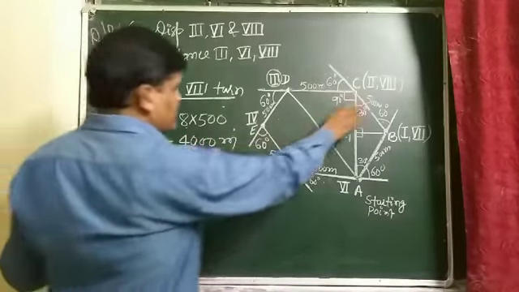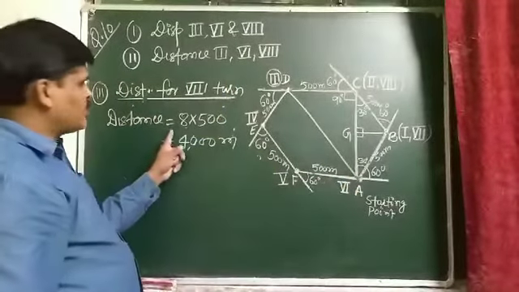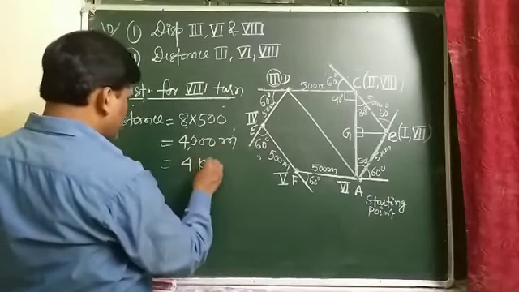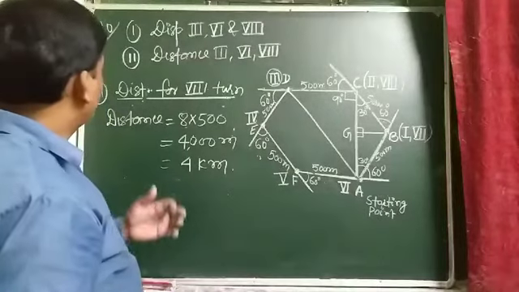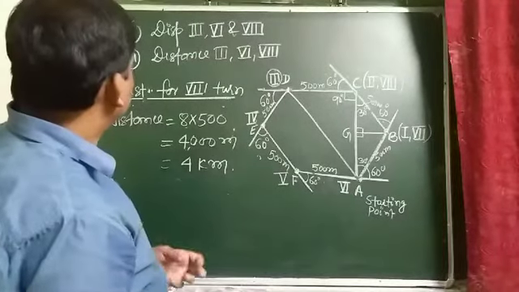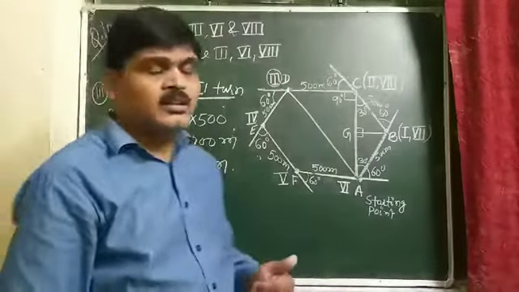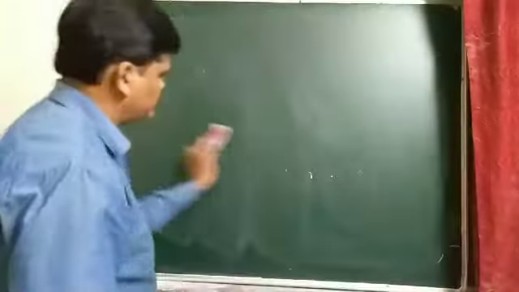So at the 8th turn, when the motorist reaches C, the total distance traveled is 4000 meter, that is 4 kilometer. And this is all the answer of distance and displacement for the 3rd turn, 6th turn and 8th turn.